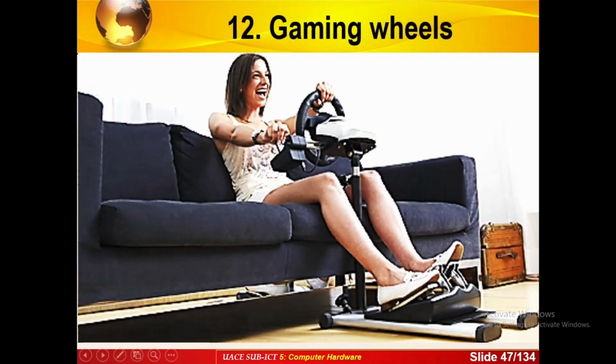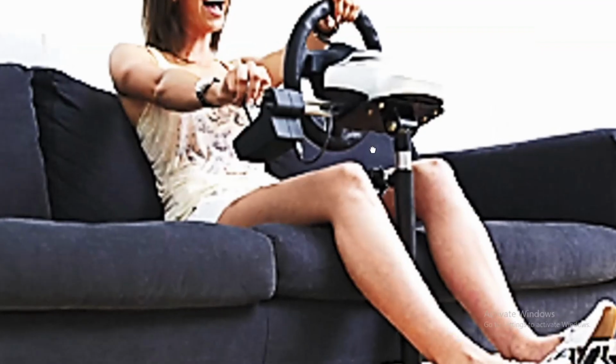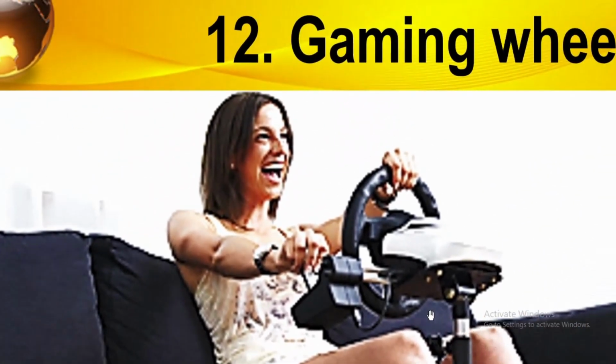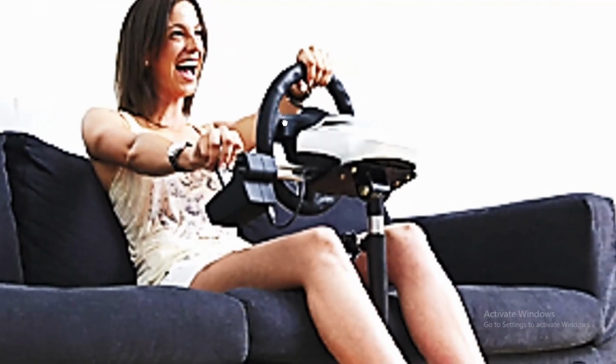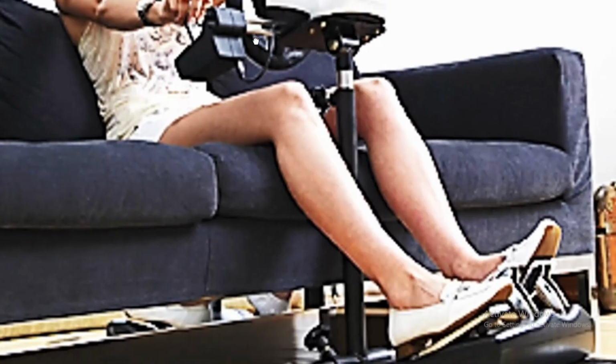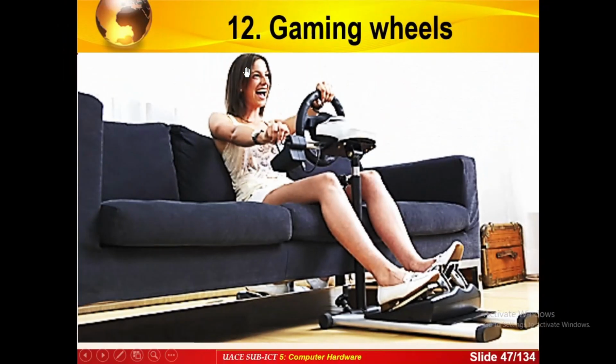As you can see here, this is the braking pedal, which is always attached to this. As you can see, the lady is really enjoying the game.